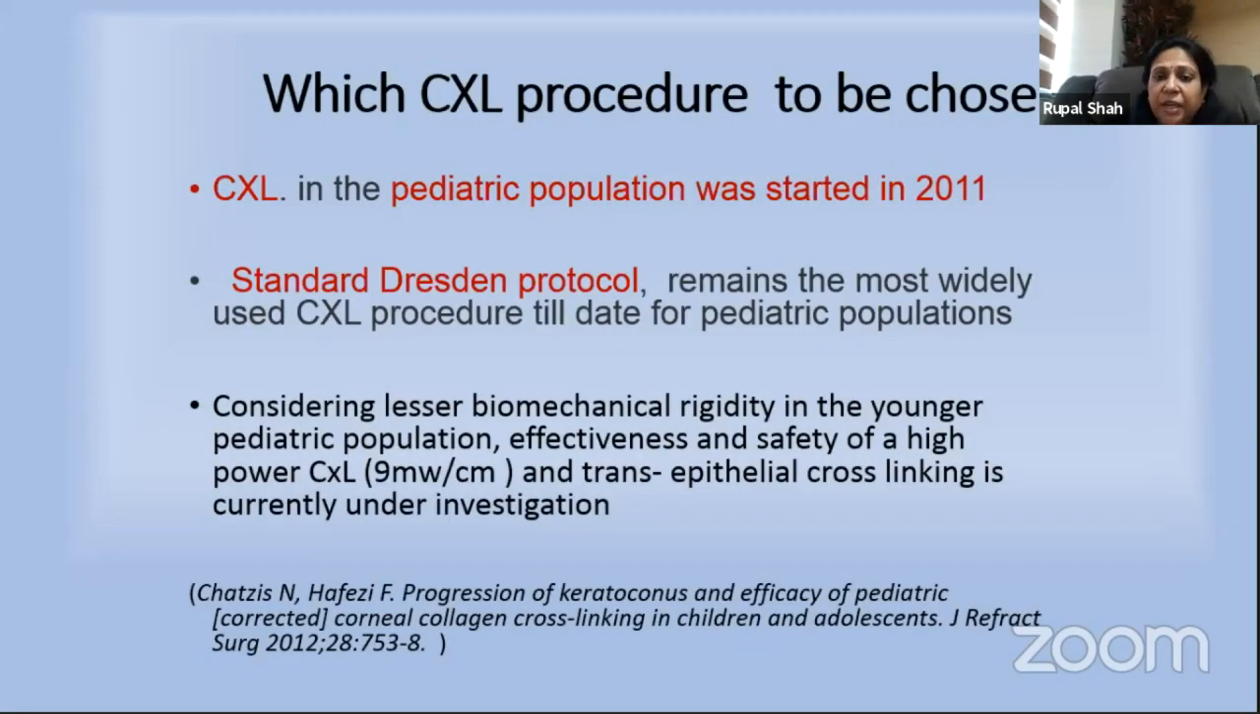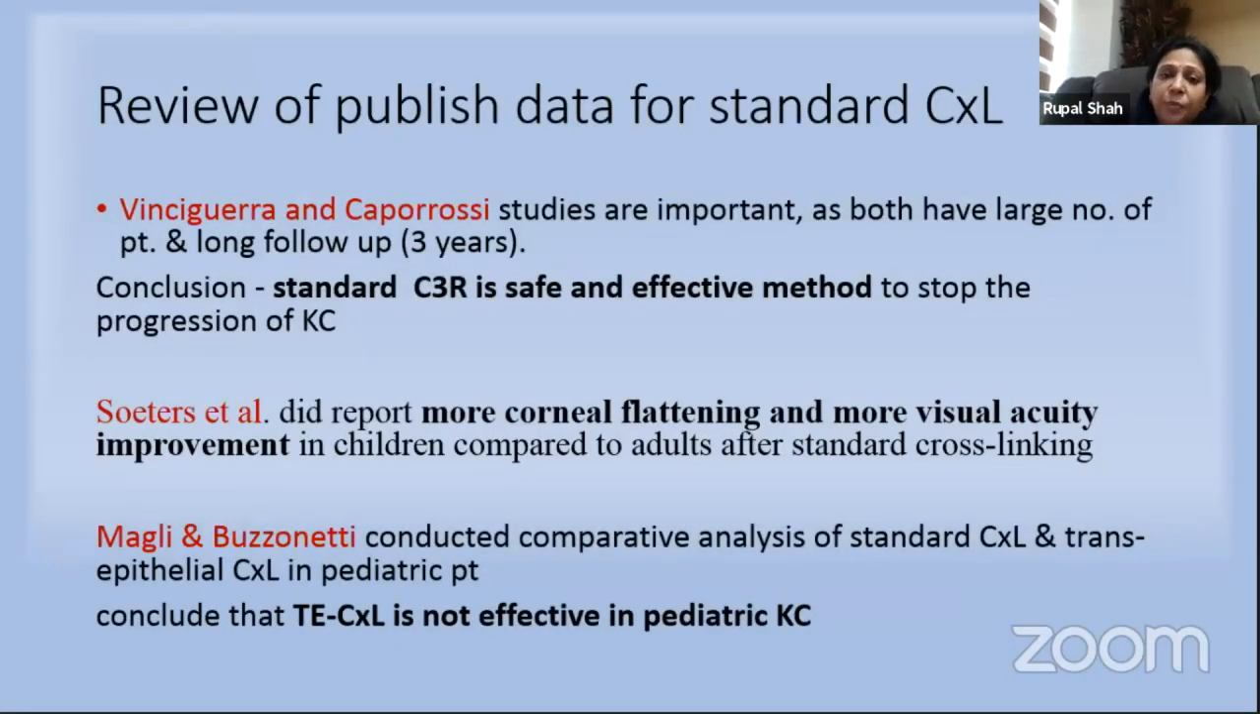Cross-linking in the pediatric population was started in 2011, and the standard Dresden protocol remains the most widely used cross-linking procedure to date. Because of the low biomechanical rigidity of the cornea, accelerated cross-linking and transepithelial cross-linking are still under investigation. There is a lot of published literature about the safety and efficacy of standard cross-linking. The most important ones are the Vinciguerra and Caporossi studies, because they have a large number of patients and long follow-up up to 3 years. And they conclude that standard cross-linking is a safe and effective method to stop the progression of keratoconus.